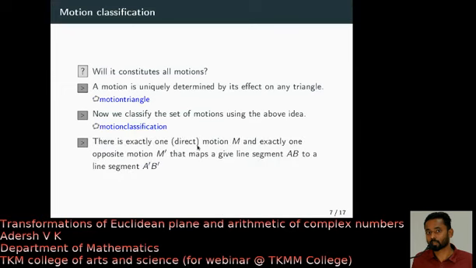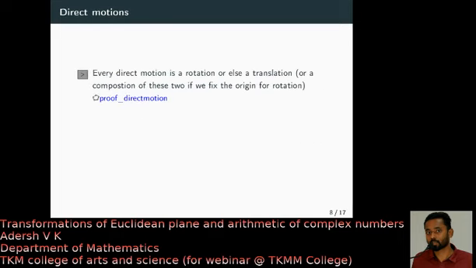What is our observation? There is exactly one direct motion M and exactly one opposite motion M prime that maps a given line segment AB to a line segment A prime B prime. That is what we have seen. Now let us concentrate on direct motions. These reflections are also building blocks for the group of all motions, but I am not considering them.